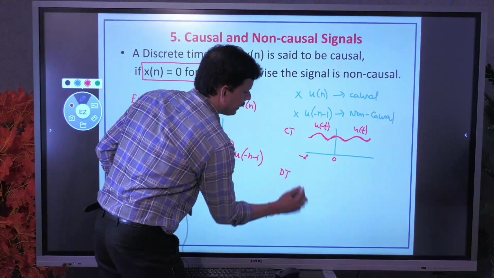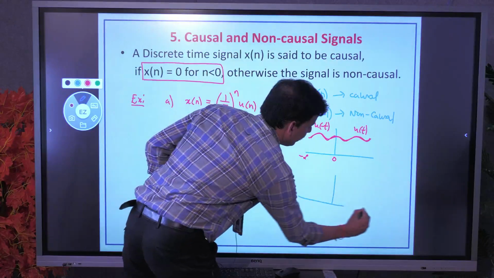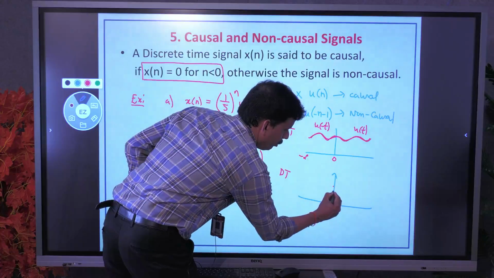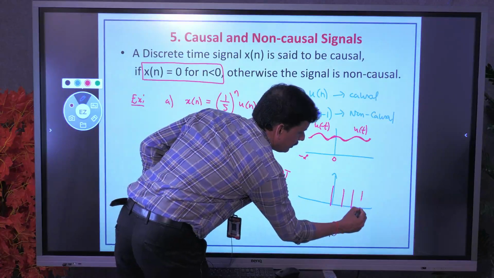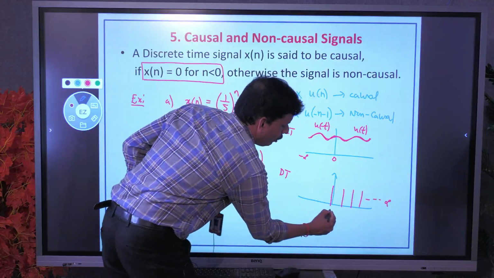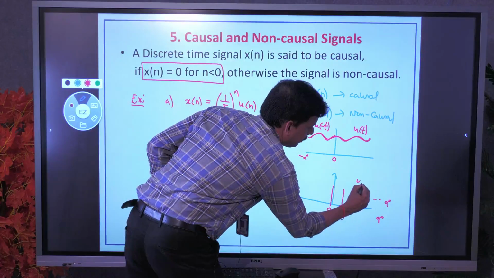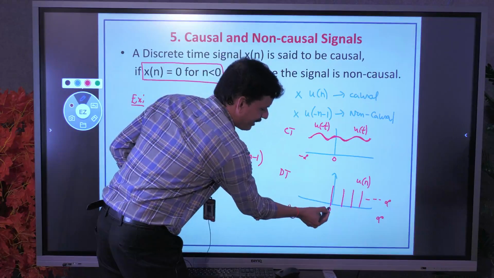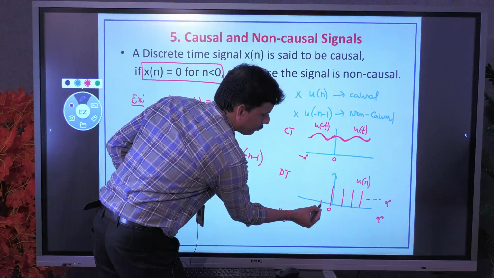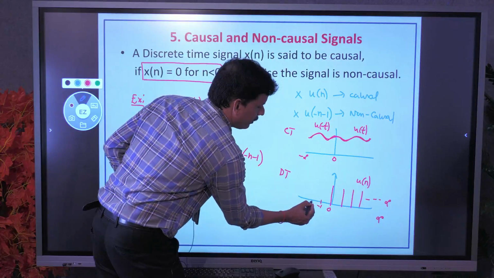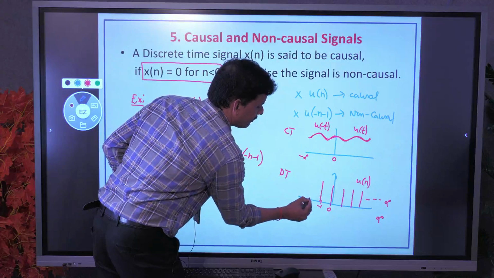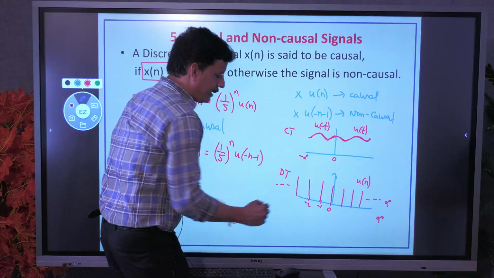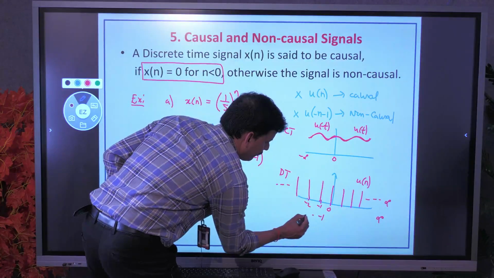Whereas in case of discrete time, what about the concept? First sample is at 0, then 1, 2, 3, up to infinity. So 0 to infinity, that's why it is denoted as u of n. No doubt at all. But on the negative side, what is the next sample after 0? Minus 1, minus 2, minus 3, up to minus infinity. So here the negative part starts from minus 1.